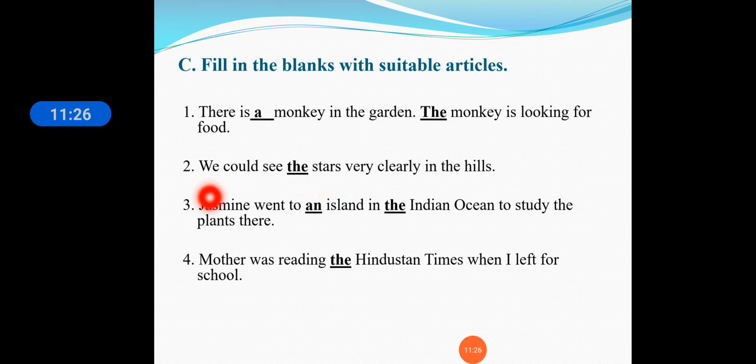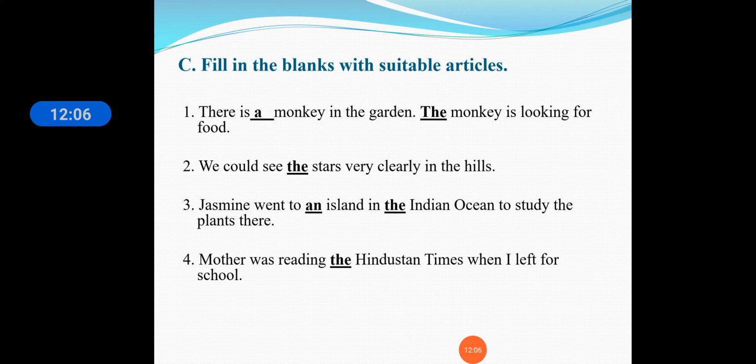Third one: Jasmine went to an island in the Indian Ocean to study the plants there. Where did Jasmine go? To an island. An I sound is coming, so "an". The Indian Ocean is also a specific one, so we are using "the" here. Fourth one: mother was reading the Hindustan Times when I left for school. We are saying "the Hindustan Times" because it is a famous newspaper.